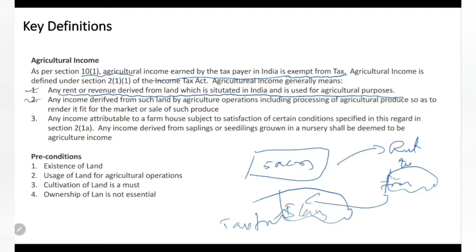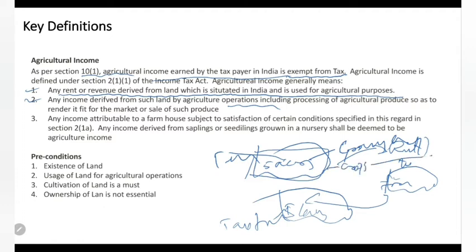Next, any income derived from such land by agriculture operations. I have 5 acres of land and I am growing tea, or I am growing crops. Any income from agriculture operations is tax free. I grow crops, sell them in the market and get some money, so that income is exempt from tax.